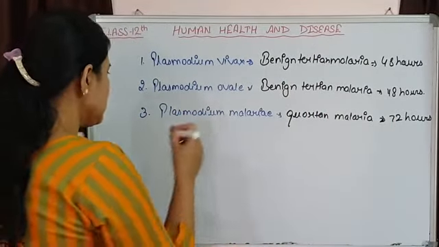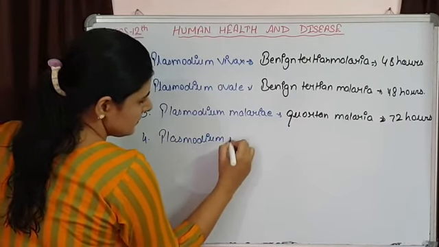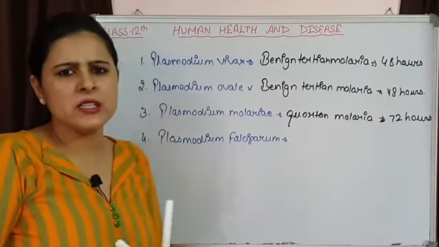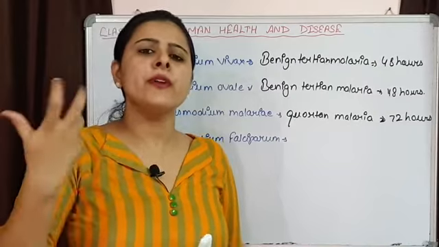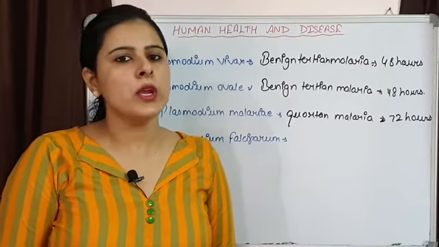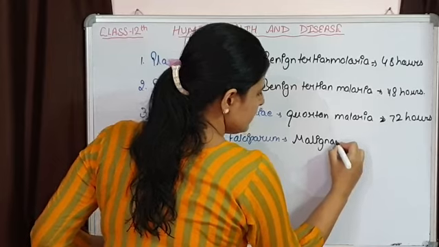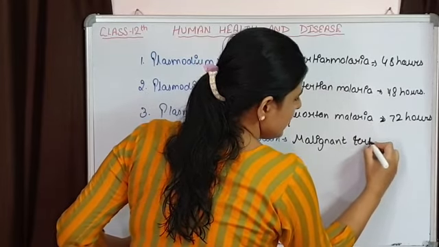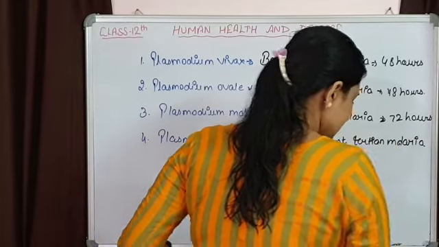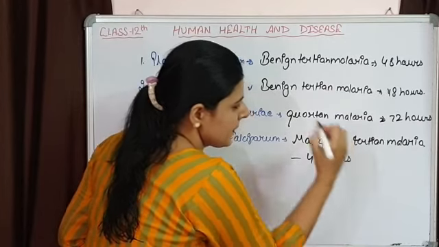And the 4th one is Plasmodium falciparum. This Plasmodium falciparum is responsible for causing different types of malaria, and the most severe one that it is going to cause is malignant tertian malaria. This malignant tertian malaria is again going to occur after every 48 hours.